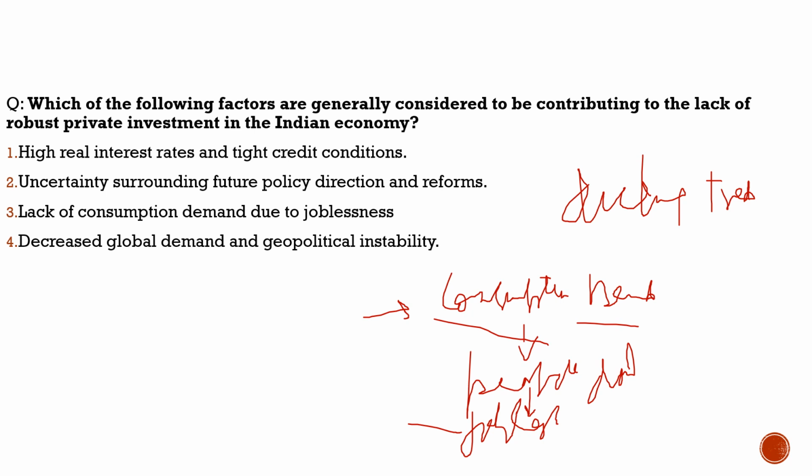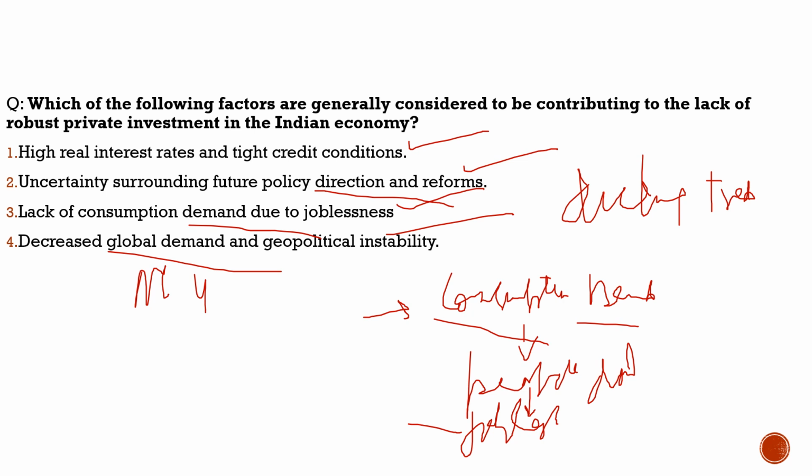See, the first option says high real interest rates and tight credit conditions. Yes, it matches the condition. It is in relevance with this. So it's a tick. Uncertainty surrounding future policies, direction and reforms. Yes, can be there. Lack of consumption demand due to joblessness. Yes, definitely. Decreased global demand and geopolitical instability. Definitely. So as you can see, all 4 options go with it. So all 4 options are right.